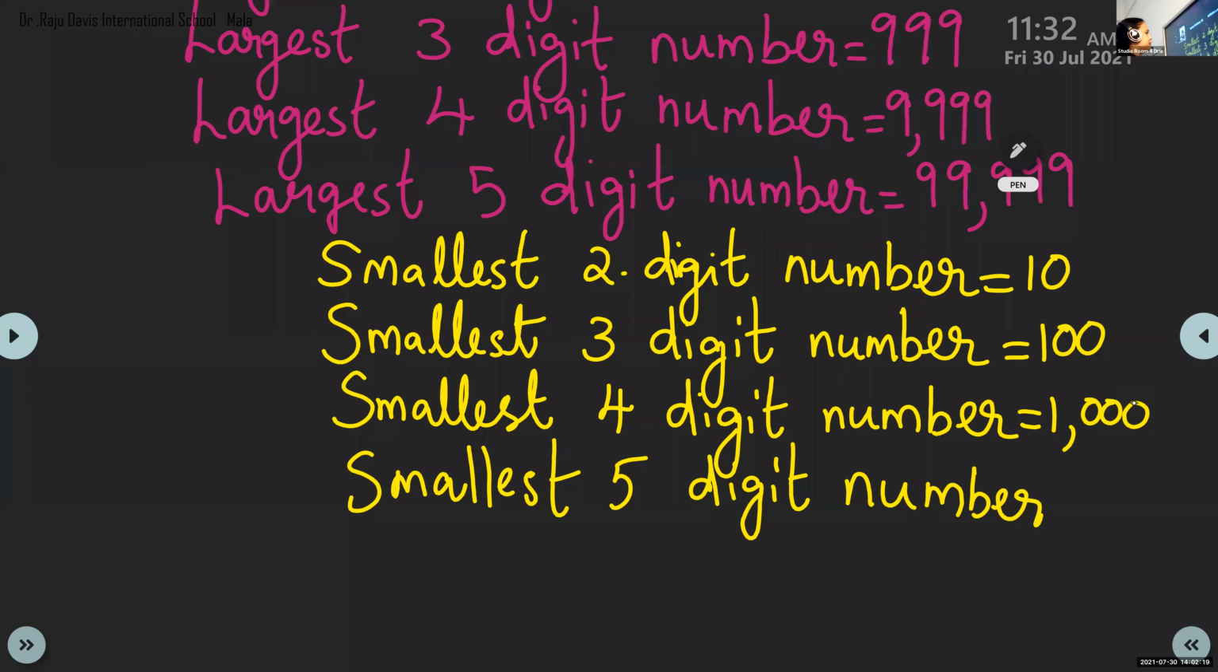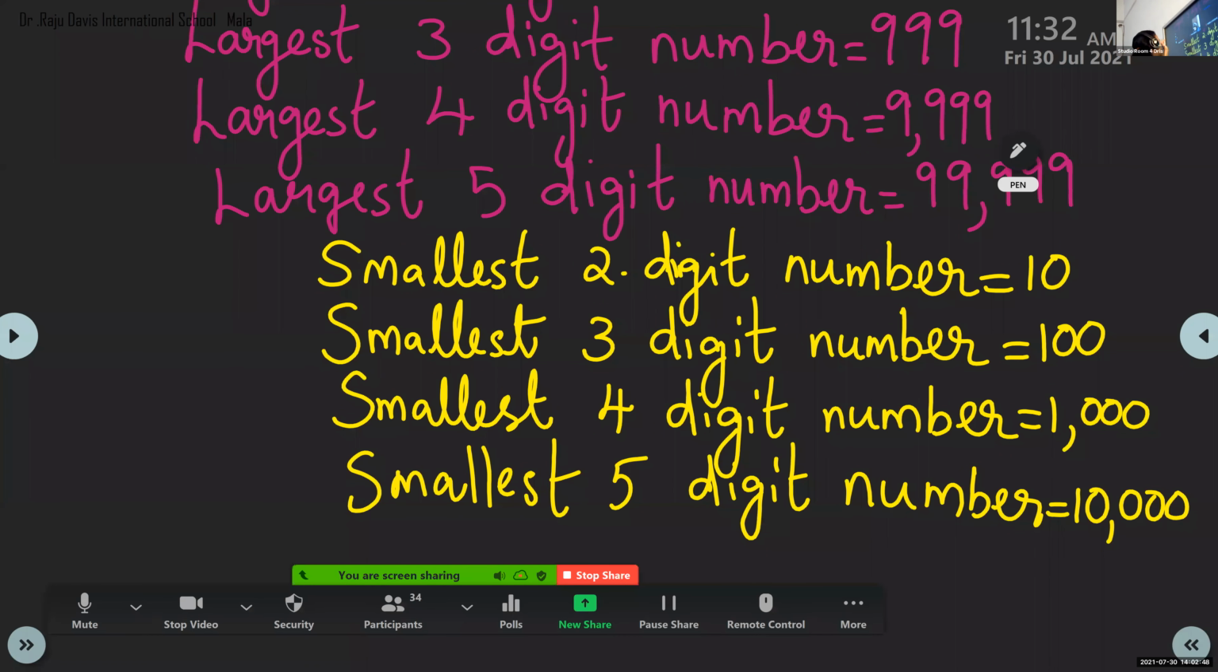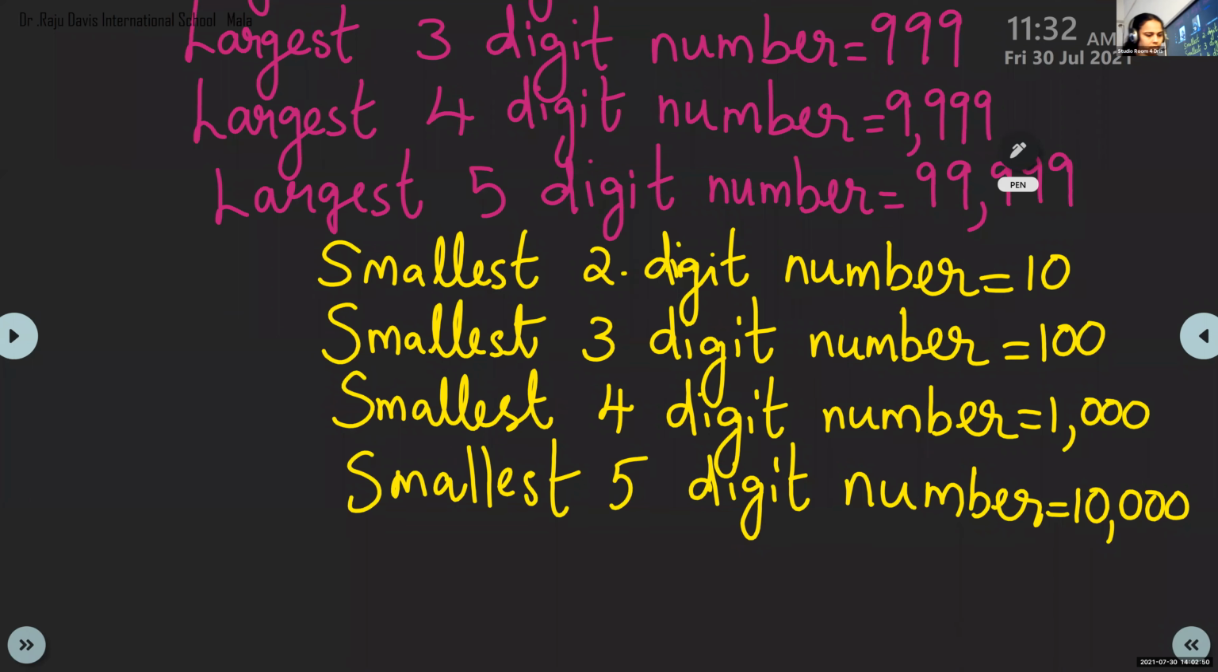So what is the smallest 5-digit number, children? 10,000. 10,000. Very good. This is the 5-digit number that we are going to learn this year. Yes, that is a new place value in the place value chart. What is that? 10,000. And count the number of zeros while writing. Don't make mistakes. How many zeros are there in 10,000, children? Count and write. We have to write 4 zeros. Don't make mistakes. 10,000.